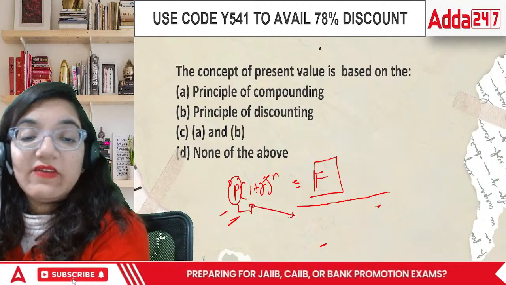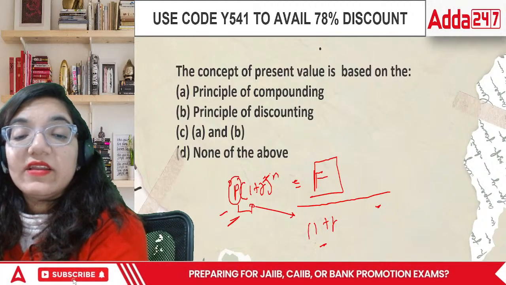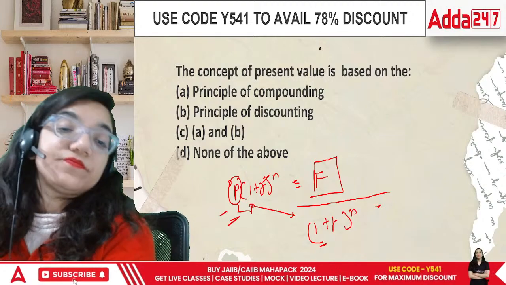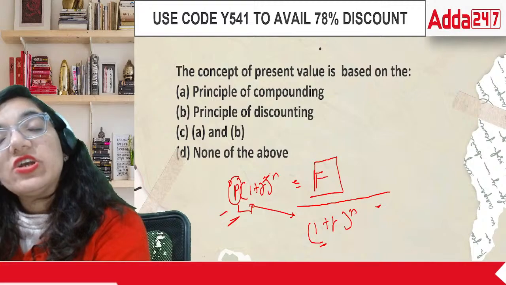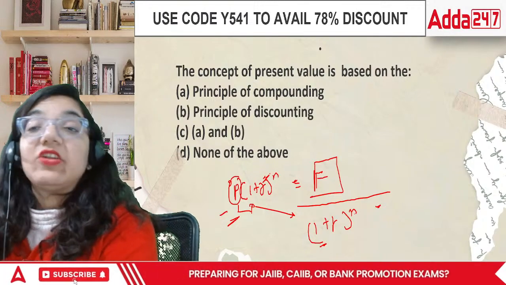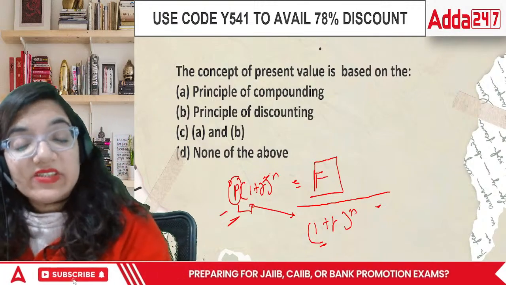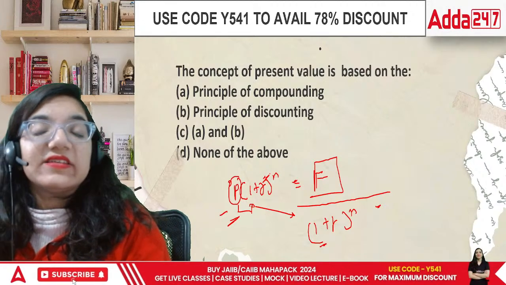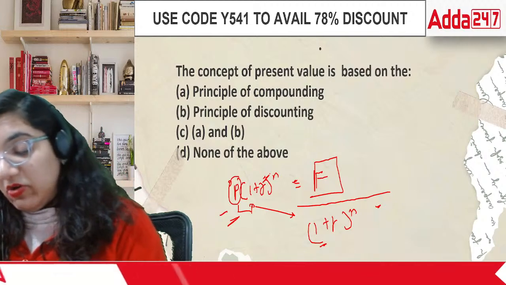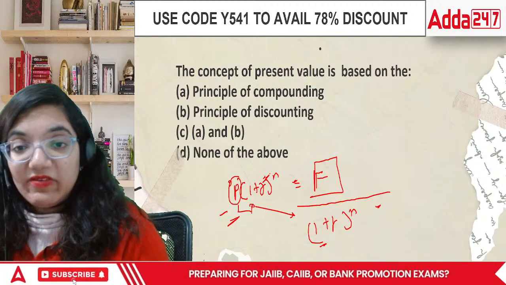Now go ahead and divide it by 1 plus r raised to power n. Now what you can calculate is your future in terms of your present money. We're not living in the future, we are living in the present. So it is based upon that part only. So in this case, the correct answer would be the principle of discounting, everyone.